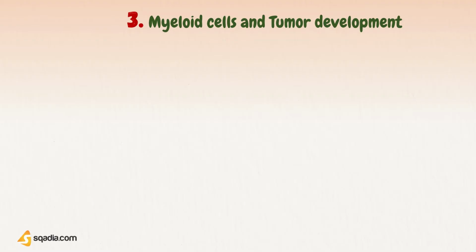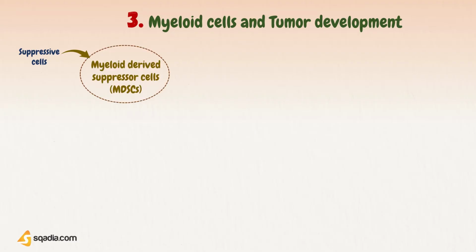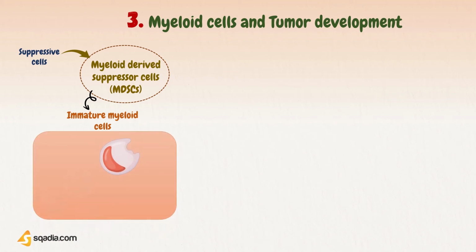Another escape mechanism is linked with the relation between myeloid cells and tumor development. Suppressive cells outside the T lymphocyte system are sometimes collectively referred to as myeloid-derived suppressor cells, MDSCs. These MDSCs are a heterogeneous population of cells consisting of immature cells of myeloid lineage, that are macrophages, granulocytes, dendritic cells, and other cells in early stages of differentiation.